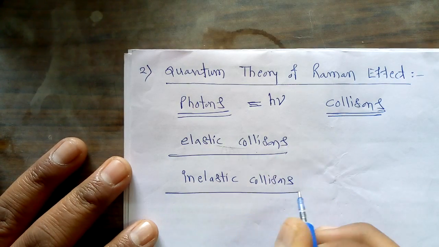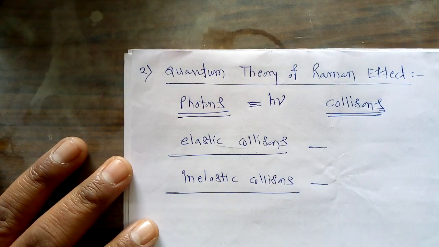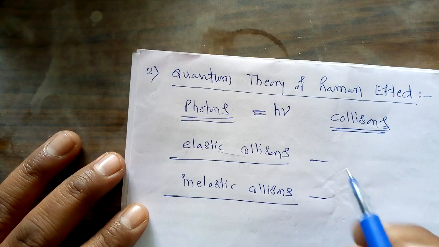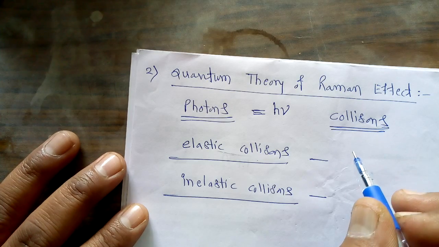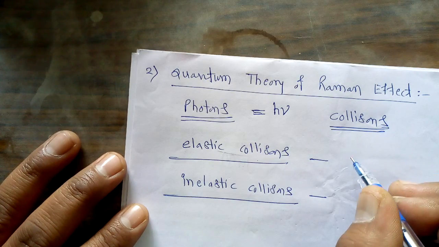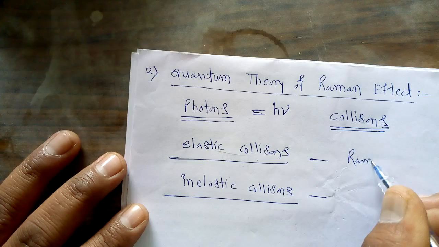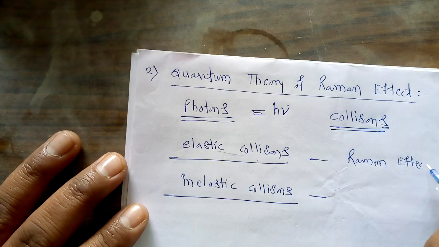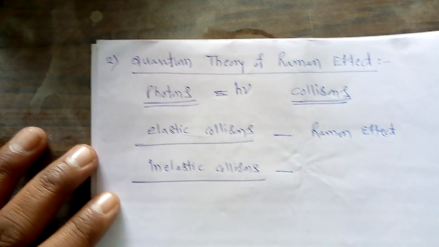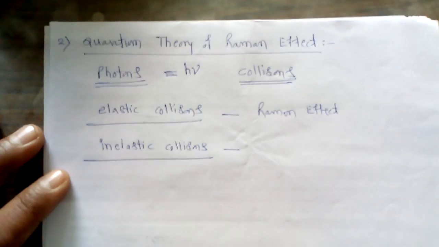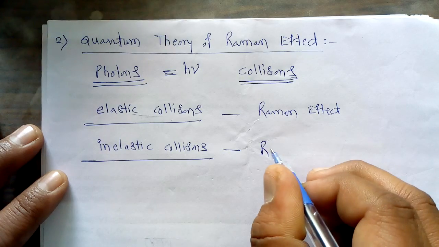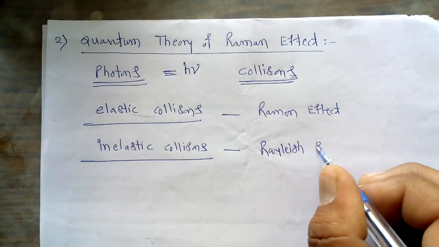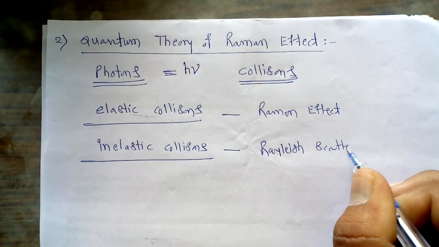Now what happens due to these two types of collisions? Whenever your collision is elastic, the phenomenon that takes place is your Raman effect, while when the inelastic collision is there, that phenomenon is called Rayleigh scattering.